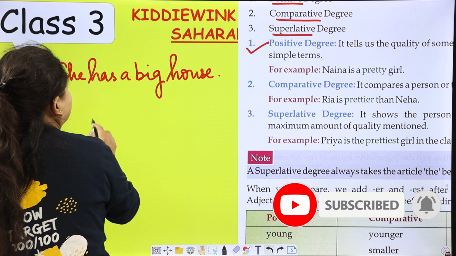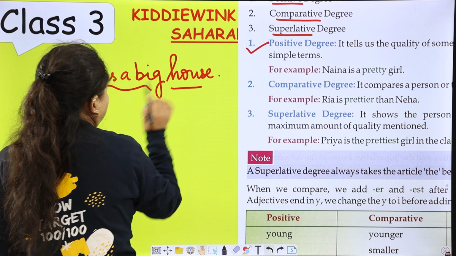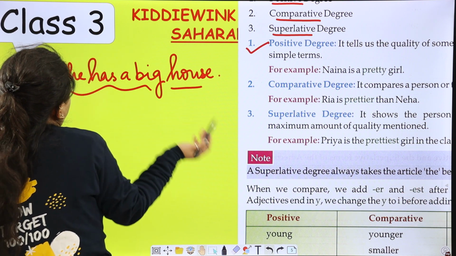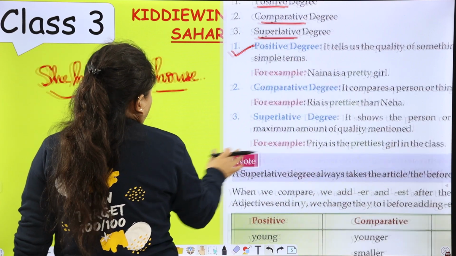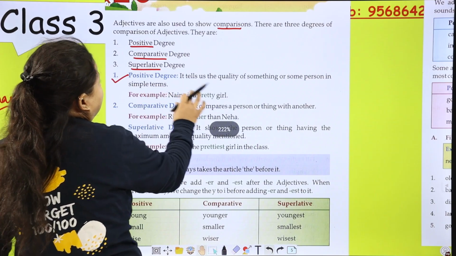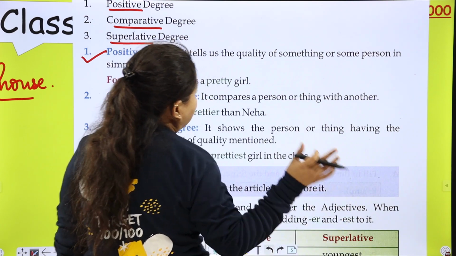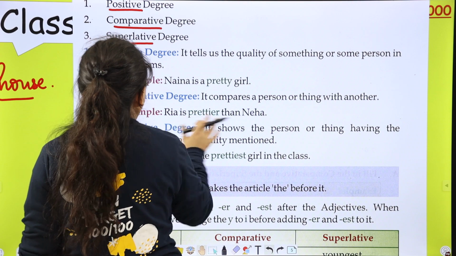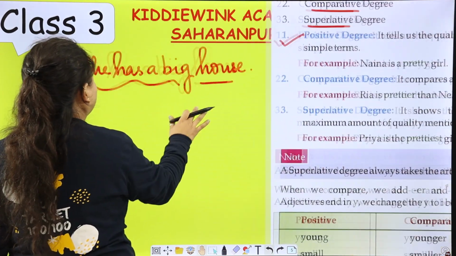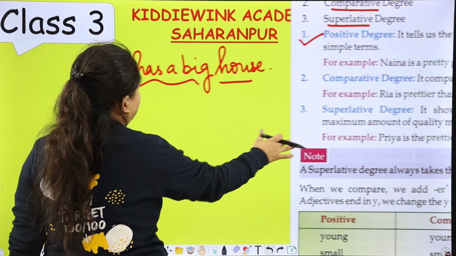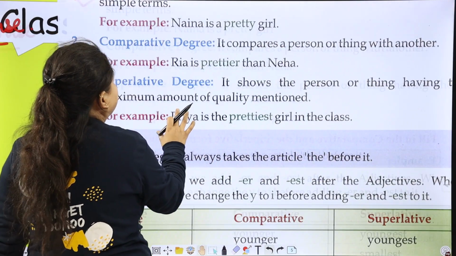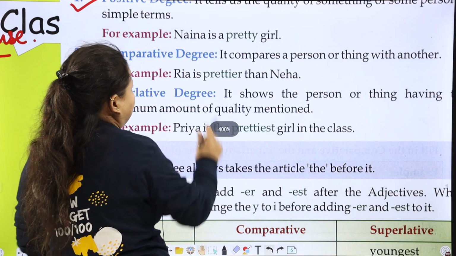There is no comparison in this sentence. ये तो normally sentence है. So, positive degree tells us the quality of something or some person in simple terms. So, this is a simple sentence. She has a big house. There is no comparison.